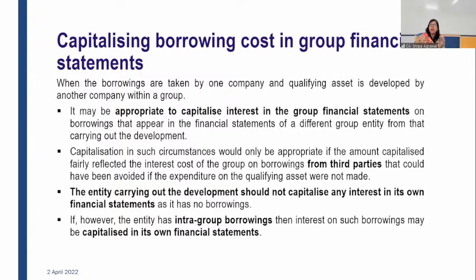You cannot say that it is not line by line addition, that there the asset's value was 50 lakh, so we have taken that here also, 50 lakh is there in the subsidiary's financial statement, and I carry on this 50 lakh in my group financial statement. No, the value of that property, plant and equipment or whatever qualifying asset it is will also undergo a change because of the nature of borrowing and the scenario. Okay.